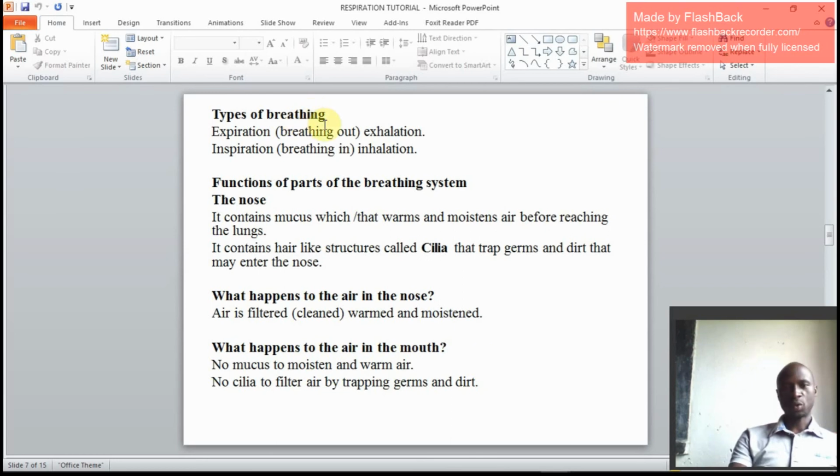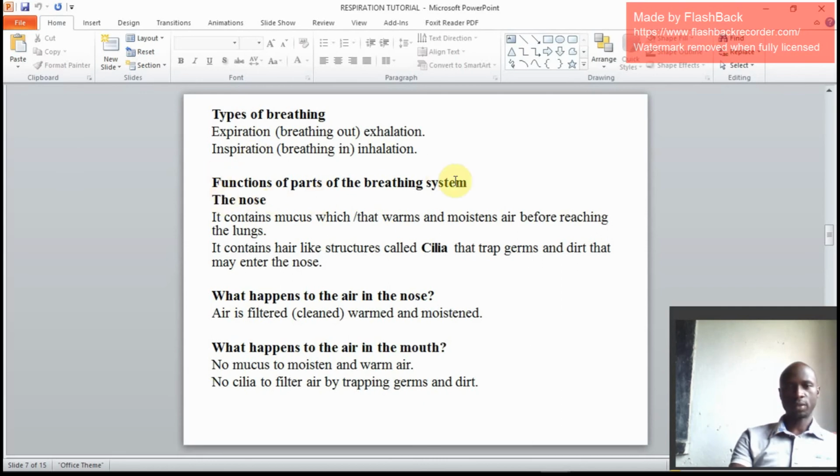We have two types of breathing. We can breathe in or we can breathe out. Expiration or breathing out or exhalation, they all mean one thing. Then we can also say inspiration or breathing in or inhalation. We have two: it can be exhalation, inhalation, breathing out, breathing in, expiration or inspiration.